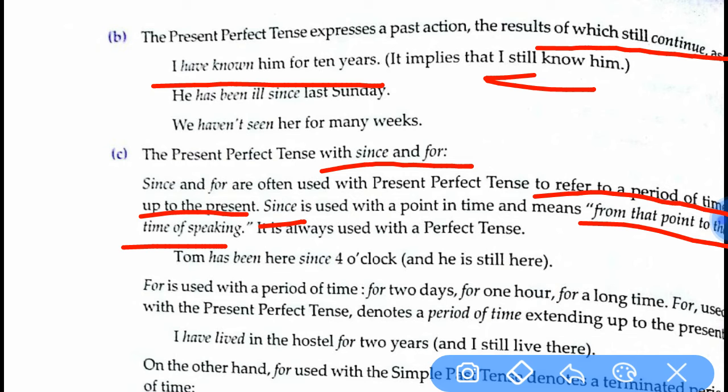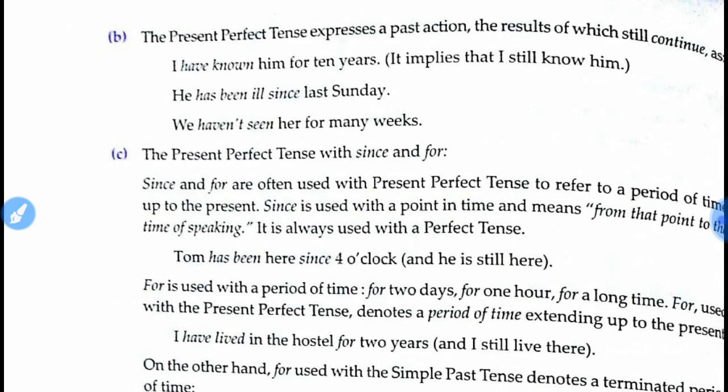So let's see the example with since. Tom has been here since 4 o'clock. That means he is still there. From 4 o'clock he is there and still he is there. So you see the helping verb that is used is has been. Tom is a singular form, and then we have got a singular helping verb, that is has. Now you see with since used, and now let's see with for used. I have lived in the house for 10 years. That means still I live here. So for example, we have I taken as a plural and the helping verb used here is have. So let us see the next one.